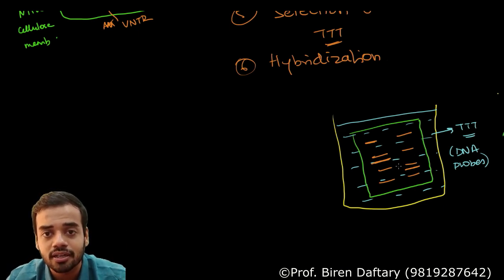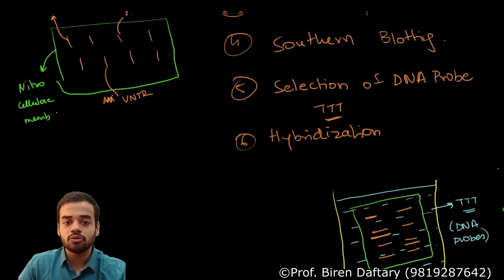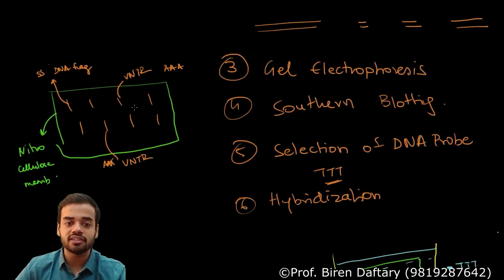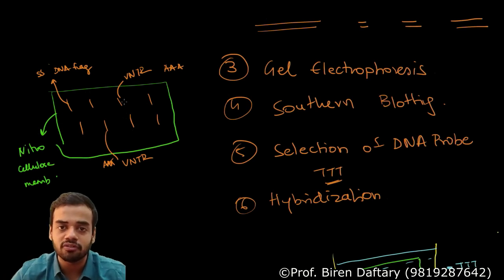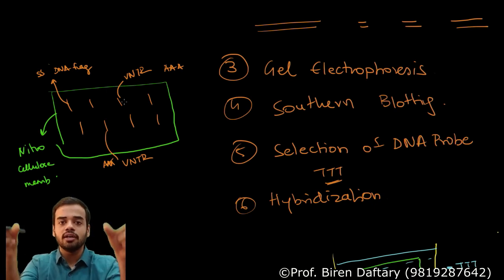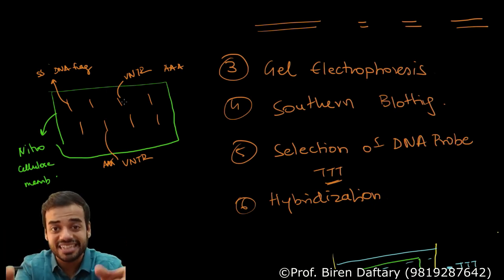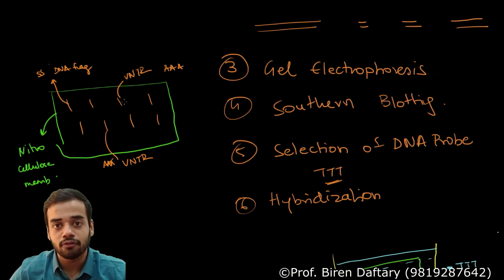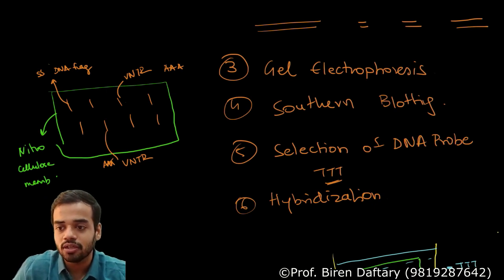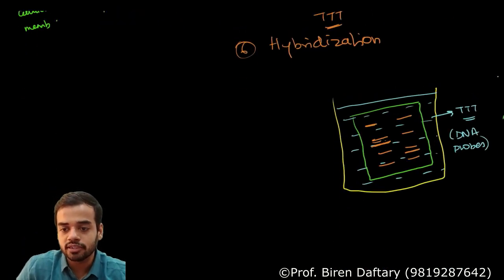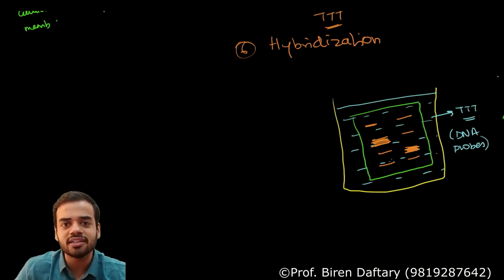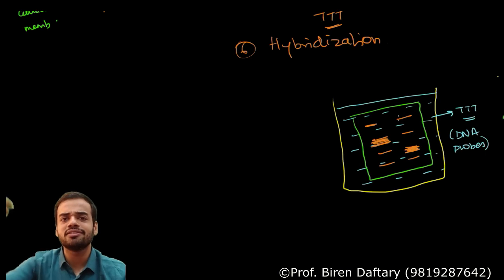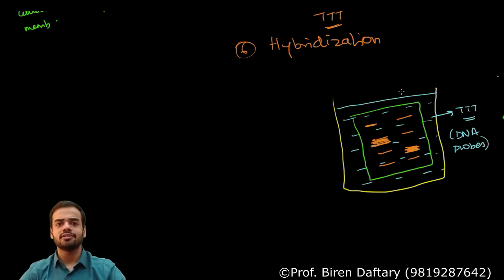Are you understanding? It is very important to know this. You might say that these single strands are also complementary, so why are they not sticking? No, they cannot stick. Once they are separated, they are separated. The nitrocellulose membrane will not allow the complementary fragments inside the membrane to attach. From outside somebody can come and attach. So probes will attach. This is double stranded, you can see. This is double stranded, you can see. All the remaining are single stranded because they have different sequences. TTT will not attach to that.